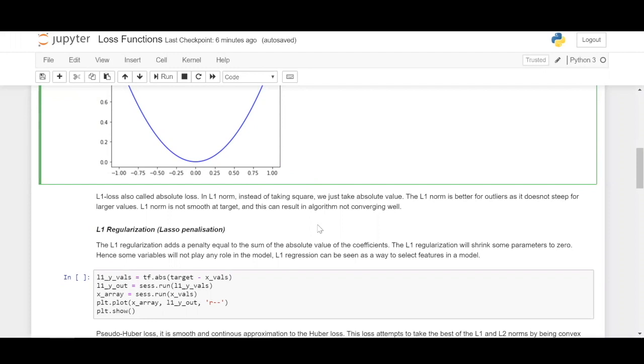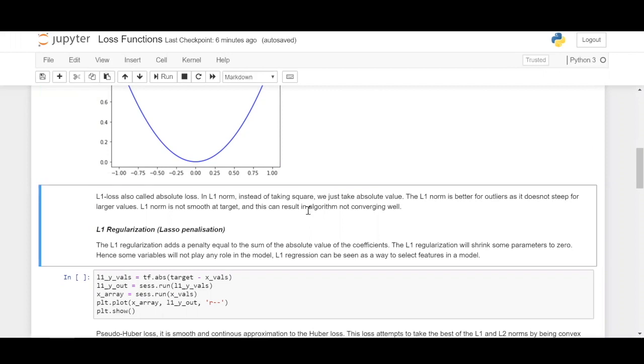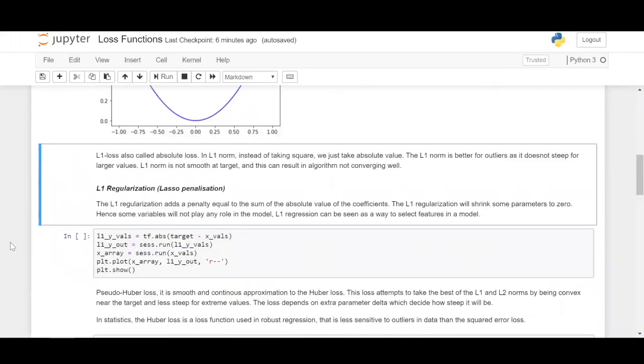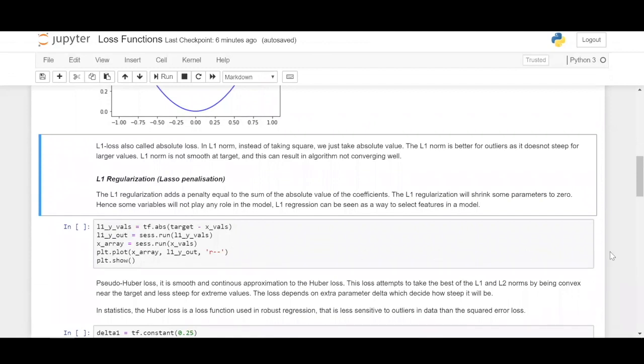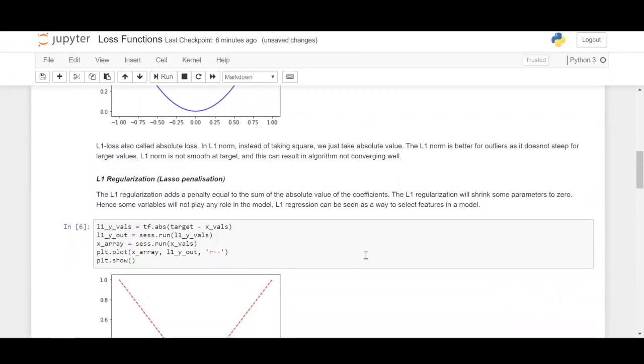So why is L1 loss preferred? Because it handles outliers pretty well and does not steep for larger values. Though L1 normalization is not as smooth as the previous L2 normalization, and this is one of the reasons why this algorithm does not converge well towards the target. Target is this, and it does not converge well in this area, as you will see next in the L1 regularization algorithm. Let us just see how it looks.